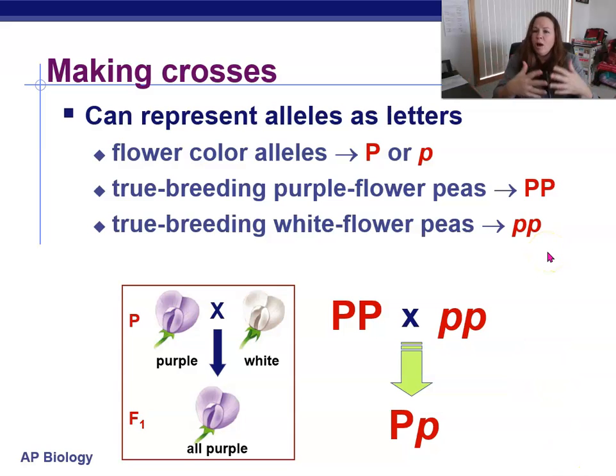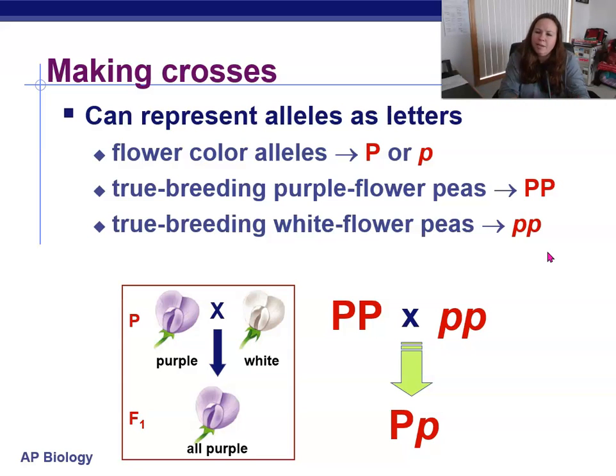So when we cross individuals, such as in a test cross, we use these letters. So for purple, we could use the letter P. We don't have to use P. We can use any letter that we want. But since purple is the dominant allele, we can go ahead and do that. When using P's, though, I'll caution to make sure you make your big P's big, make them look big, in uppercase, and make the smaller ones, the recessive alleles, look lowercase as well. So the recessive allele then would be the little p.